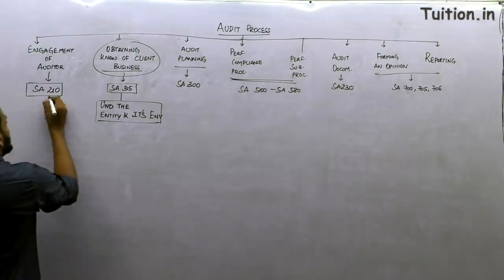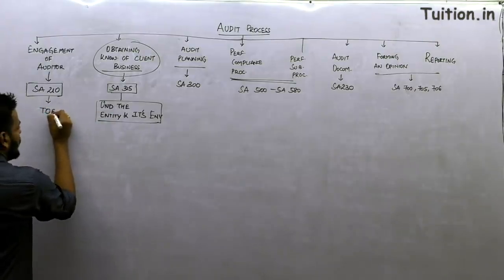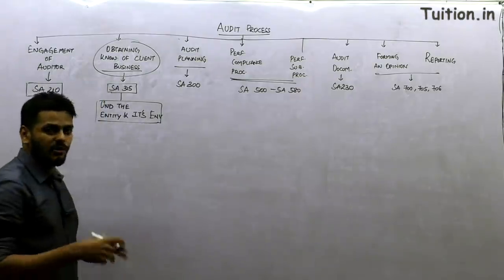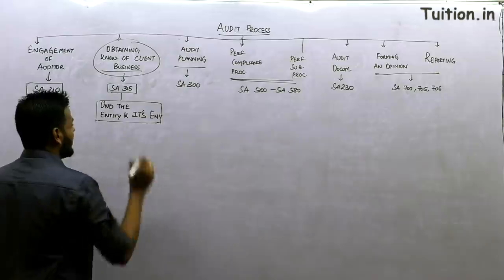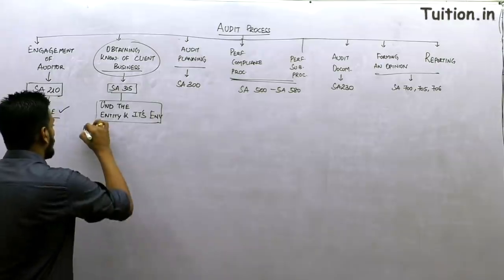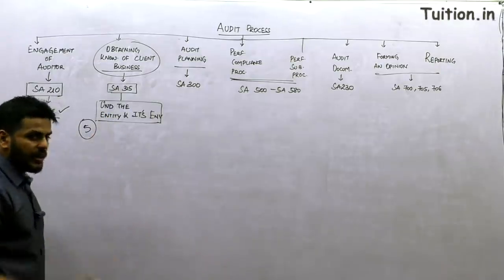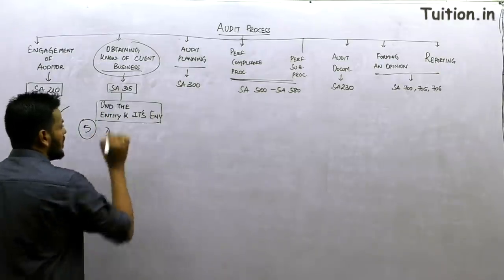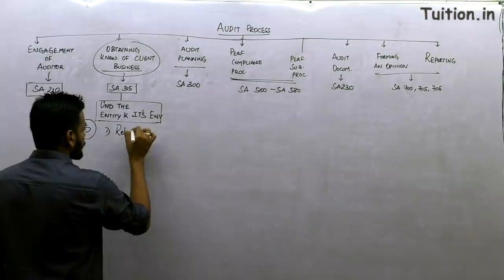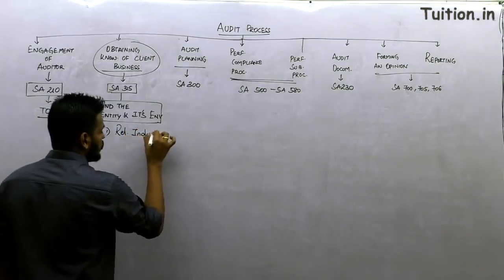So I have signed my terms of engagement. TOE is ready. We've already seen that. Right now we are talking about understanding the entity and its environment. How do you go about understanding the entity and its environment? There are only 5 points that we are supposed to focus on here. How many? Just 5. What are the 5 points? Point number 1, in understanding the entity, you understand the relevant industry, the industry to which your client belongs.